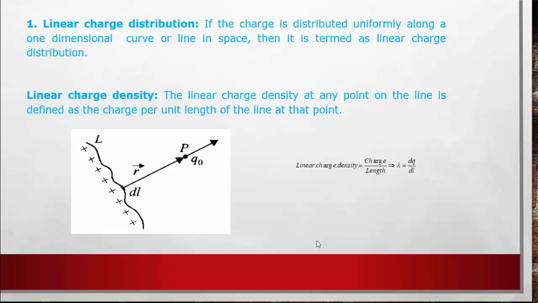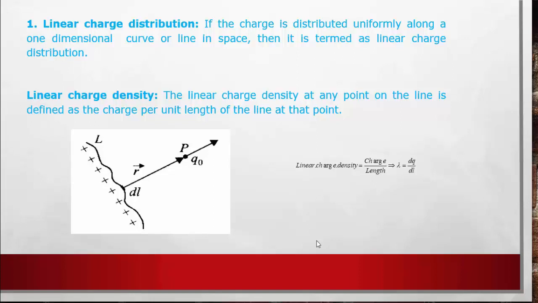Linear charge density is the ratio of charge per unit length. Here dl is the length of this element of the charged wire. The charge is denoted by the symbol q, but for this element it is dq, so the density is dq divided by dl.